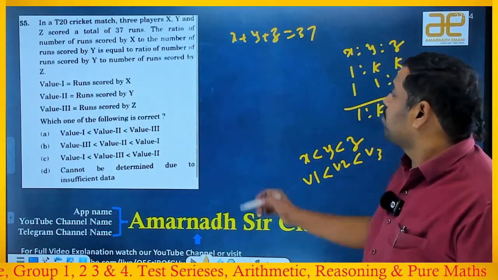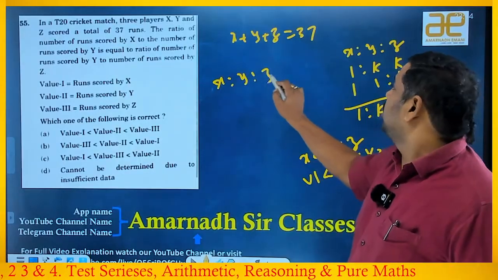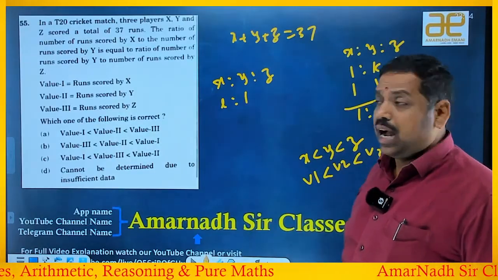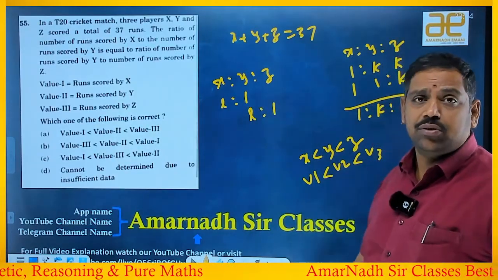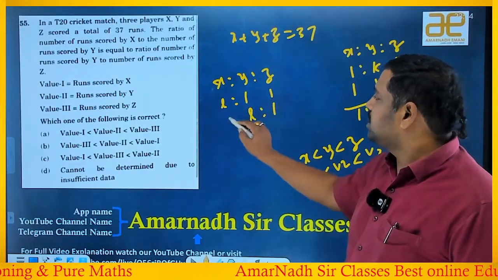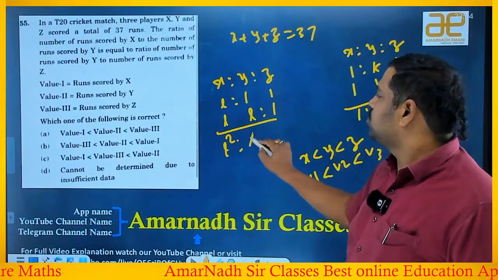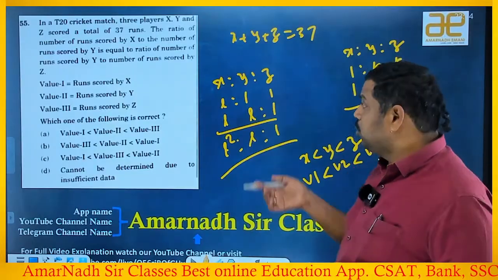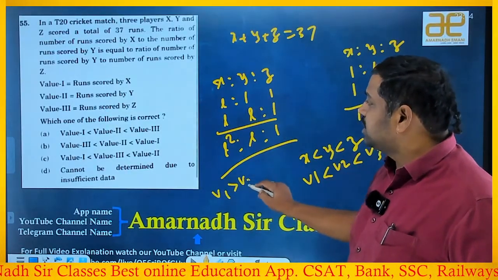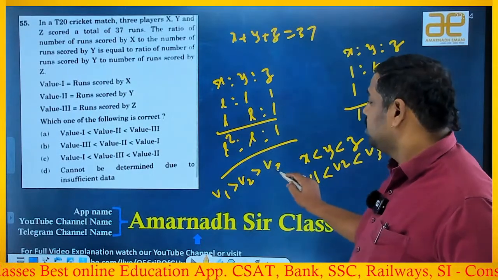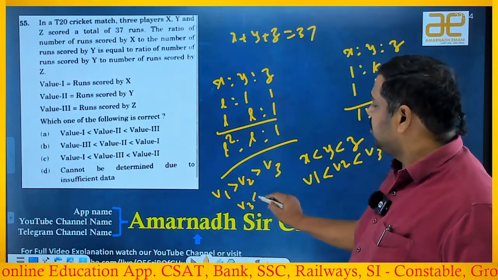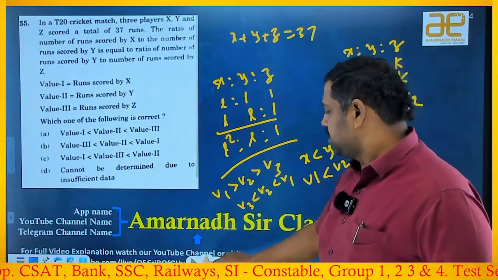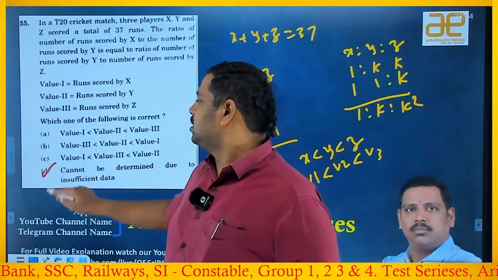Now, the beauty is, X, Y, Z I am calculating. You took 1 is to K, right? This time I am taking it as L is to 1. I can take even L is to 1, right? Then what happens, after 1, before L, L square is to L is to 1. This time you feel that L square is larger. Then you feel that value 1 is greater than value 2 is greater than value 3, right? Or else reverse, value 3 is less than value 2 is less than value 1, and that is the second option. Now you can't decide which is the right answer. That's why D is the answer.